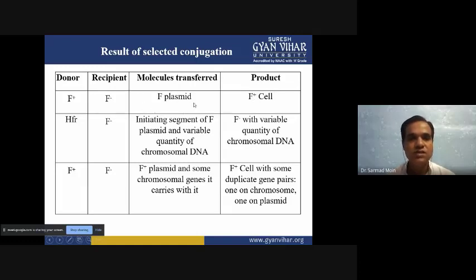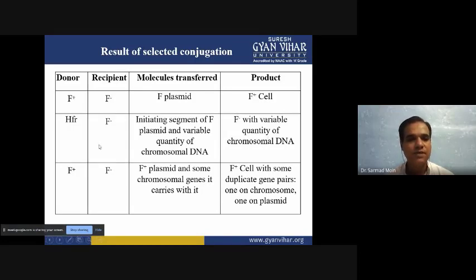The molecule transferring from F plus to F minus is the F plasmid. Then if the donor is Hfr type and the recipient is F minus, the Hfr has the F plasmid plus the bacterial genome. Both will be transferred, and ultimately the F minus has chromosomal DNA as well as the F plasmid, and it will become an Hfr type of bacteria.